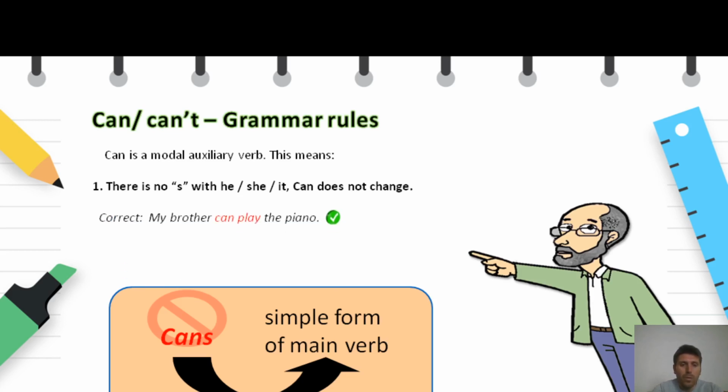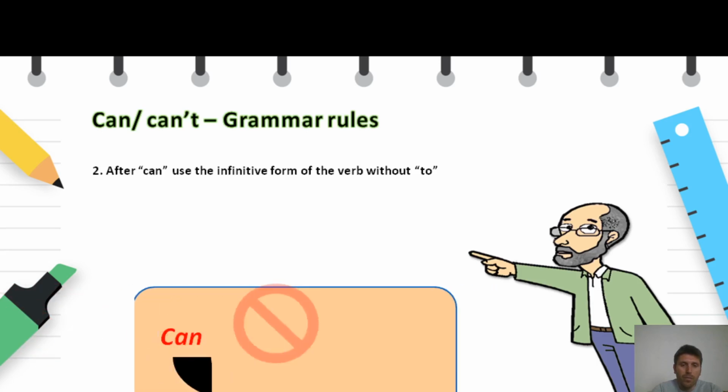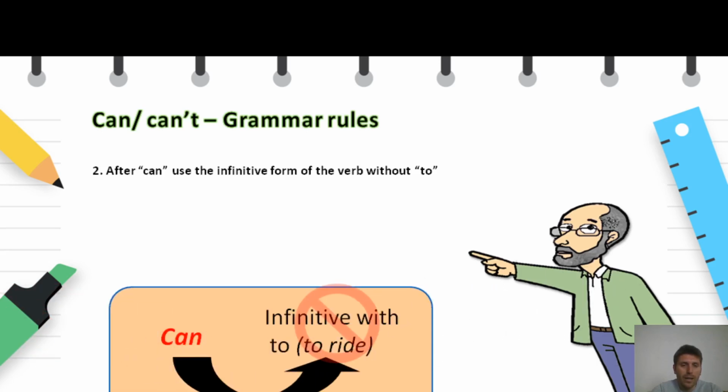For example, we would say my brother can play the piano, but the incorrect form would be my brother cans play the piano, so we will have to drop the s from can. The second very important rule when we use can is that we have to follow can with a main verb which is in infinitive but without to. For example, we say Peter can ride a bike, but we can't say Peter can to ride a bike. So to ride is the infinitive. We will have to drop the to.